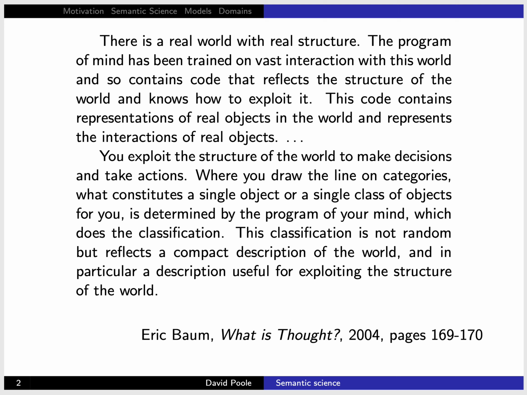Where you draw the line on categories, what constitutes a single object or a single class of objects for you, is determined by the program of your mind, which does a classification. This classification is not random, but reflects a compact description of the world, and in particular a description usefully exploiting the structure of the world. So what we're going to do is exploit the structure of the world, in particular in terms of objects and relations, in order to make better decisions.